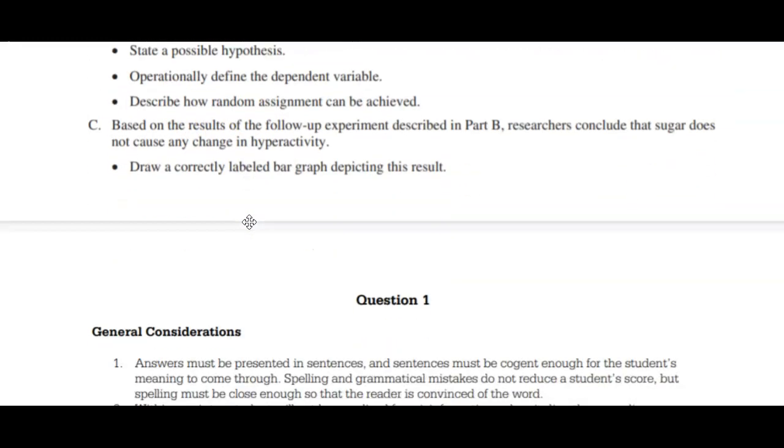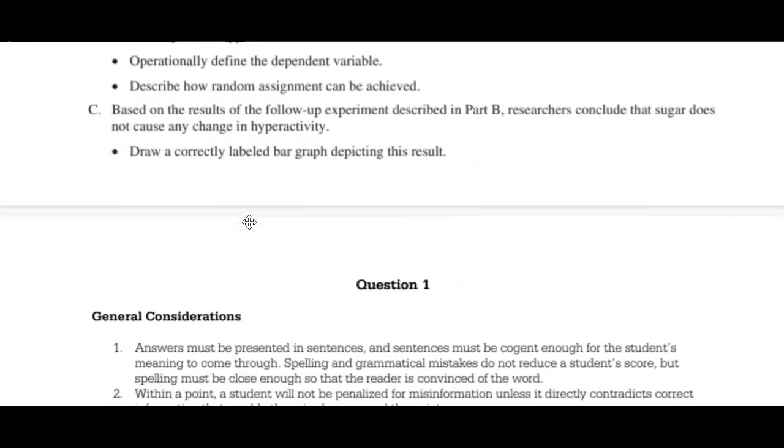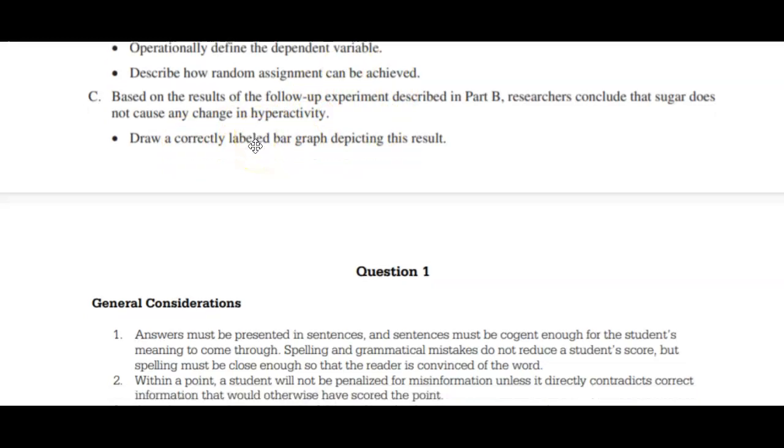And lastly, based on the results of the follow-up experiment described in Part B, researchers concluded that sugar does not cause any change in hyperactivity. Draw a correctly labeled bar graph depicting this result. This is key here. Again, labeled bar graph. So this is actually 2 points right here.